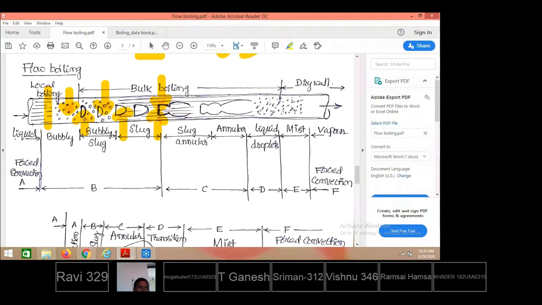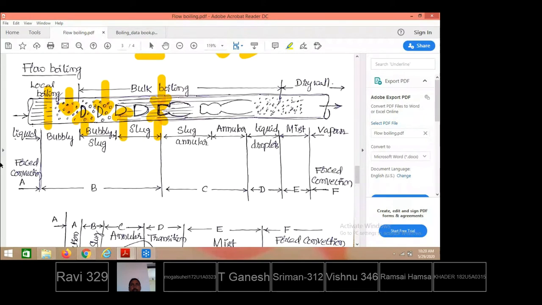We don't allow the liquid to attain the saturation temperature. Only the liquid exists in the liquid phase, and the temperature rise takes place. We call this subcooled heating, or forced convection heating.